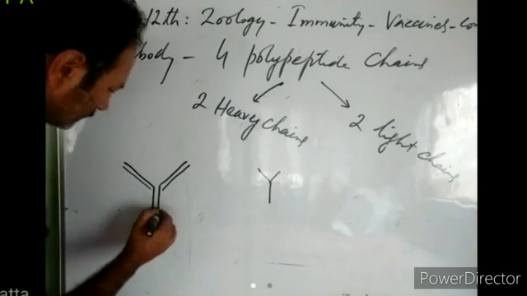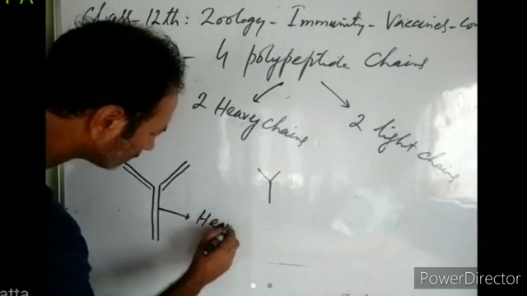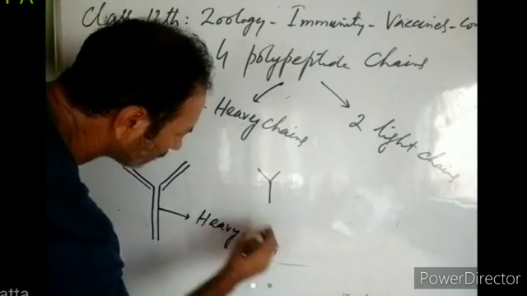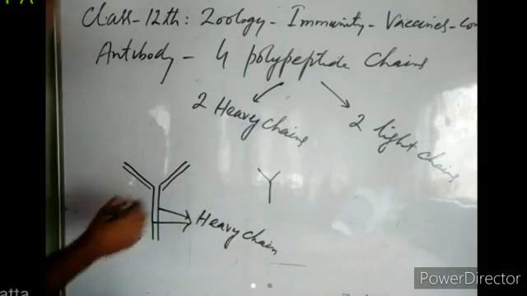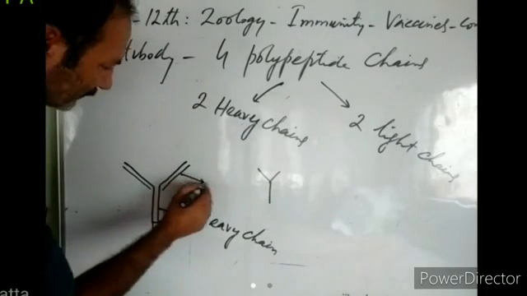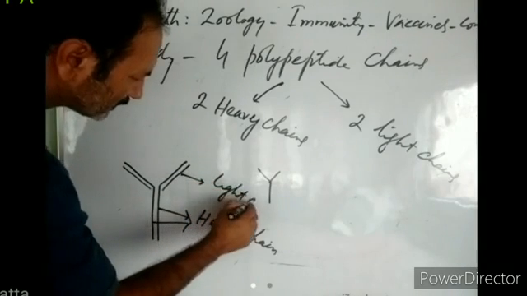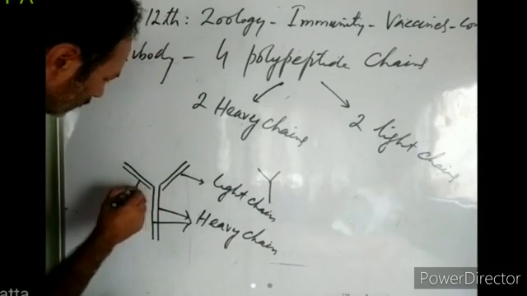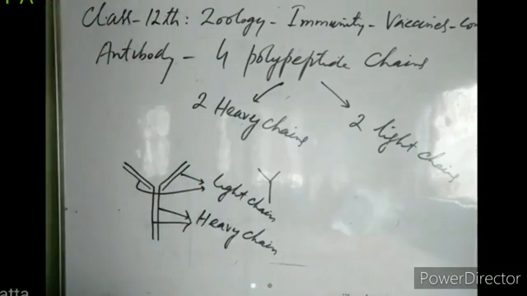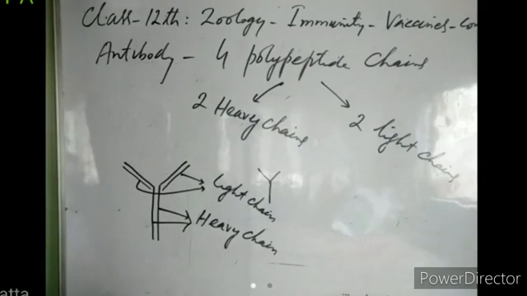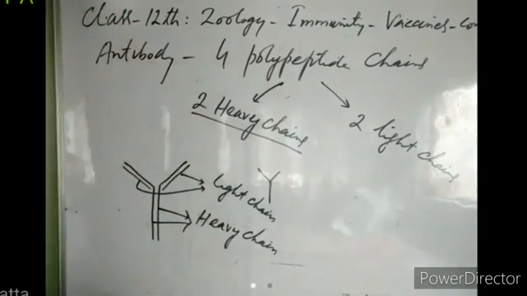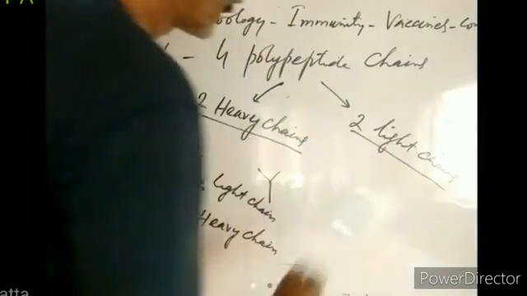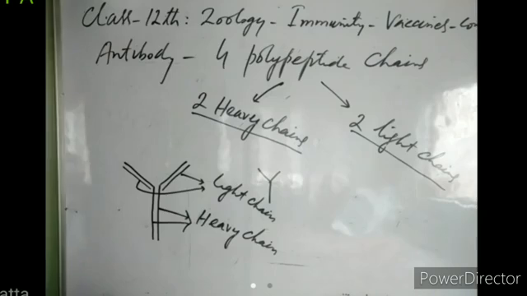So this is a heavy chain, or long polypeptide chain. This is also a heavy chain. So these are two heavy chains. This is a light chain, and this is also a light chain, right? So each antibody is formed of 4 polypeptide chains. Out of those 4, 2 polypeptide chains are long and are referred to as heavy chains, and 2 are short and are referred to as light chains, right?